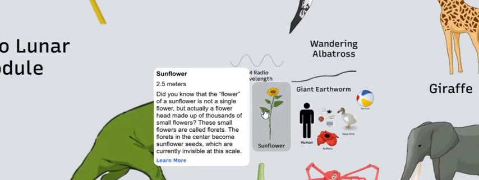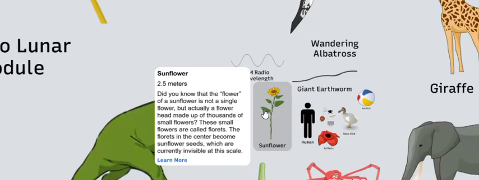Sunflower, 2.5 meters. Did you know that the flower of the sunflower is not a single flower, but a flower head made up of thousands of small flowers? These small flowers are called florets. The florets in the center become sunflower seeds, which are currently invisible at this scale.